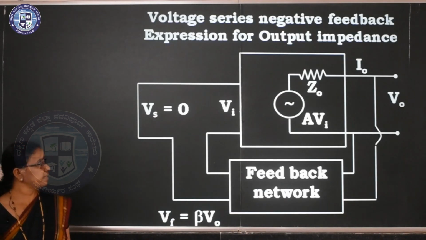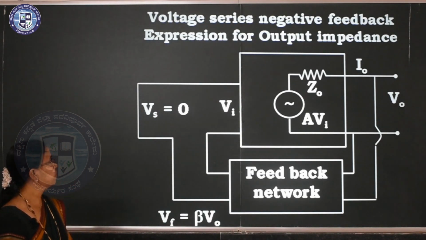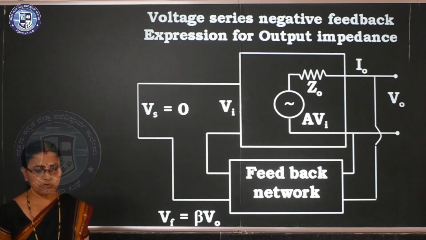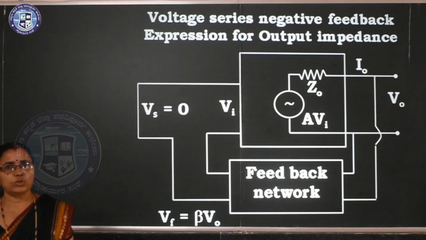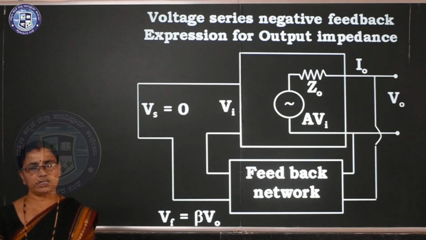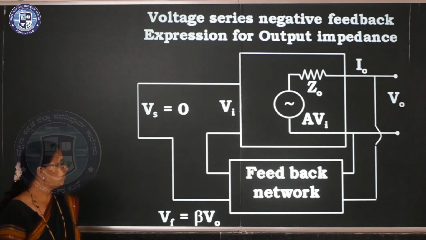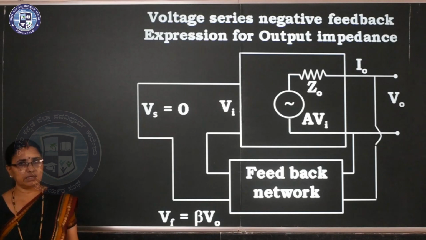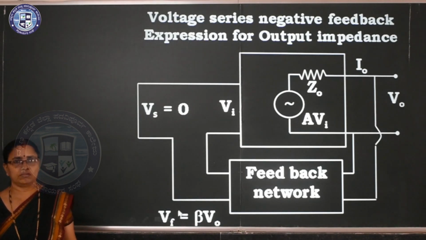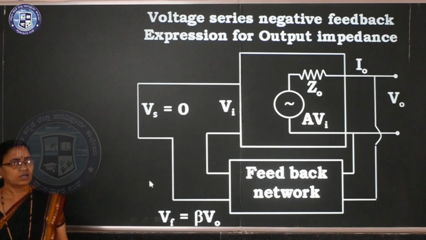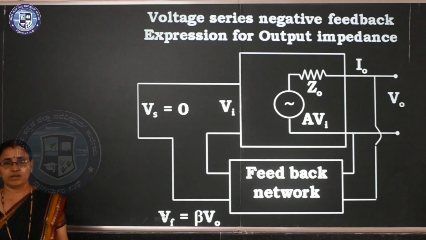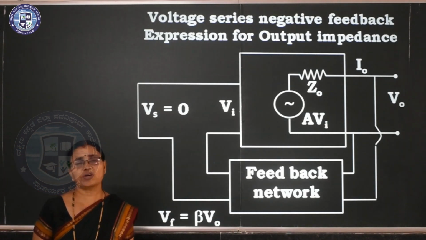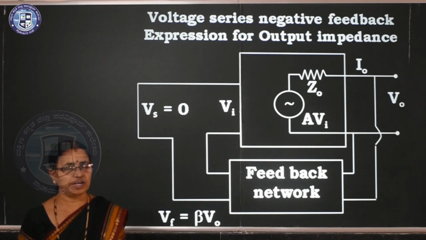And next one, the voltage series negative feedback, here the same expression for output impedance. Here one point is very important, that is when you are finding the output impedance, the input source is reduced to 0, it is shorted. Input source reduced to 0 means it is shorted, Vs is equal to 0. So what happens here? If Vs is equal to 0, the input voltage Vi is nothing but minus Vf. Why is it minus Vf? Because we are applying negative feedback.